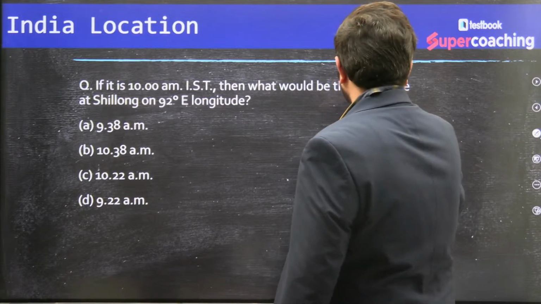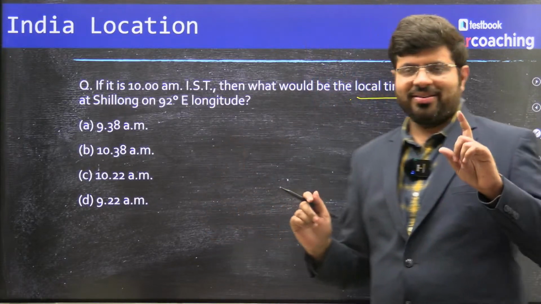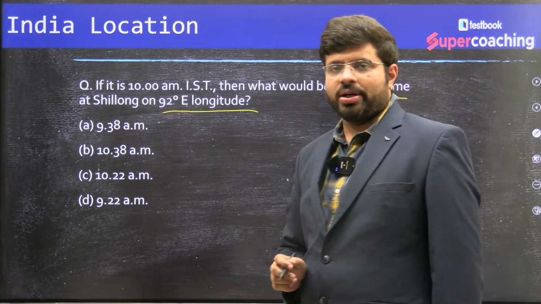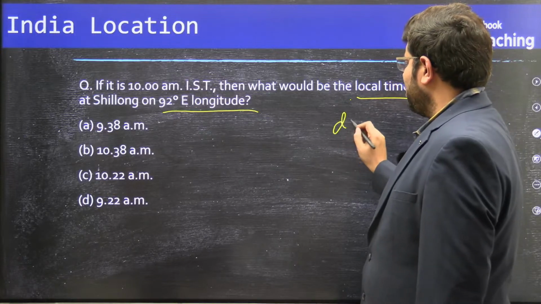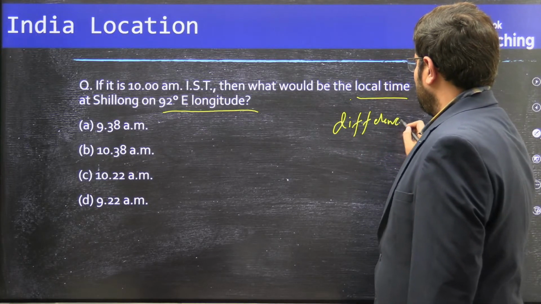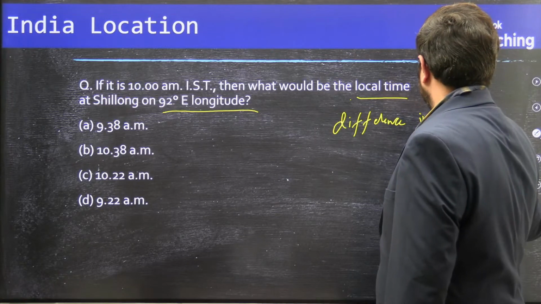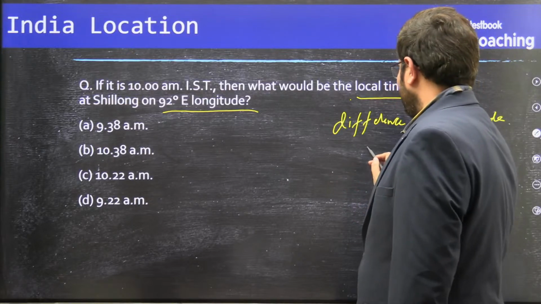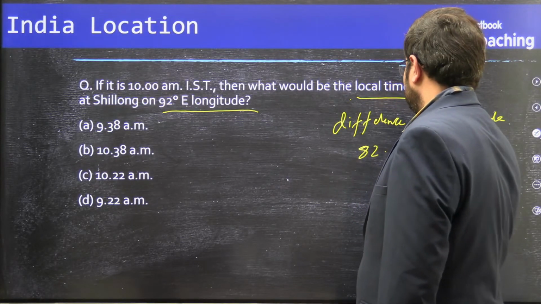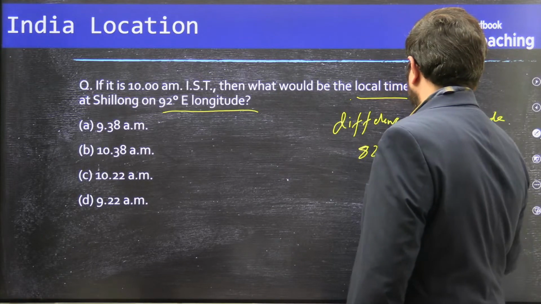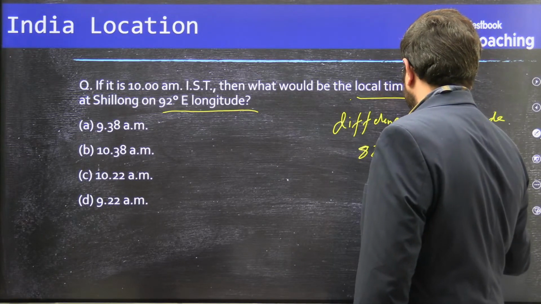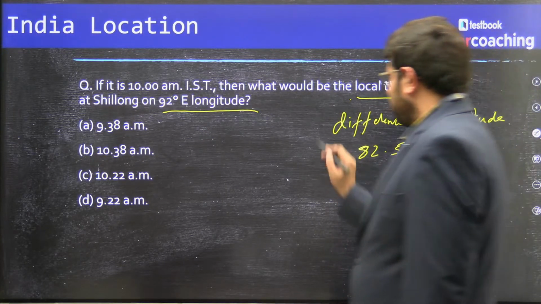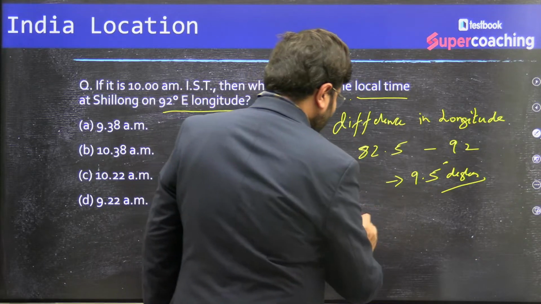Technically, Indian Standard Time is only one. But if it is 10 a.m. Indian Standard Time, what is the local time at 92 degrees east longitude? See, first thing, identify the difference in longitude. What is the difference here? 82.5 minus 92. So it is 9.5 degrees, isn't it? 9.5 degrees. Then the second step, multiply by 4.